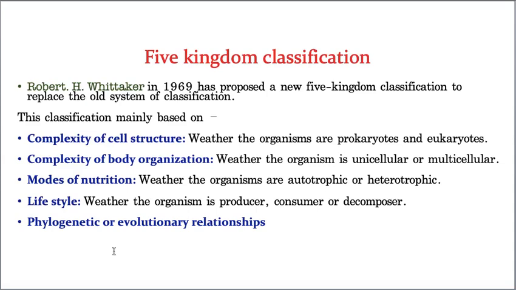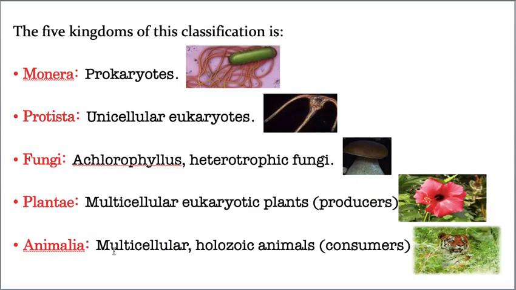What is that? Let us see. Kingdom Monera: all the prokaryotes are included under that. Kingdom Protista: all the unicellular eukaryotes. Did you notice the third one? Kingdom Mycota or Fungi. In that, all the saprobes are included. Did you notice it or not?